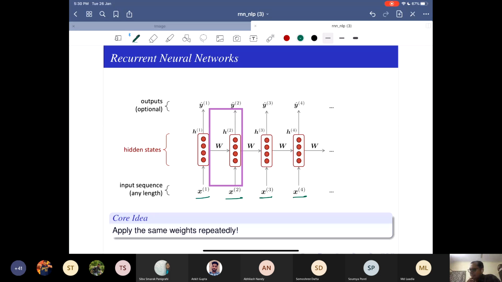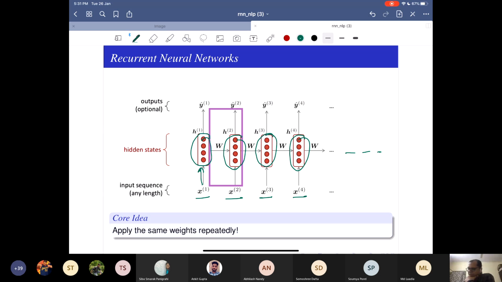But the thing that is different is that I'm not doing some concatenation and all. I'm just saying, okay, I'll use the input, produce some hidden state, but I will keep on producing a hidden state at every point. So at x2, I will again produce a hidden state, say h2. At x3, I'll again produce a hidden state, at x4 again, and I will keep on doing that for any number of words that I see. And what is important is that I apply the same weights again and again. I don't learn new weights depending on the length of my input. My number of weights do not change.